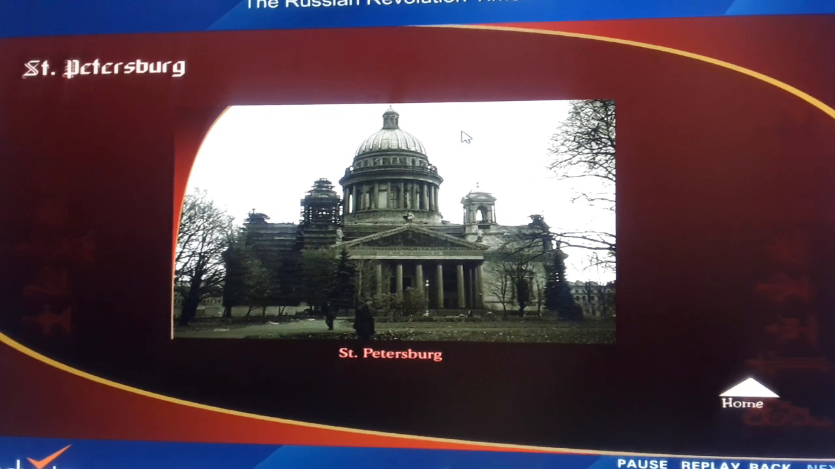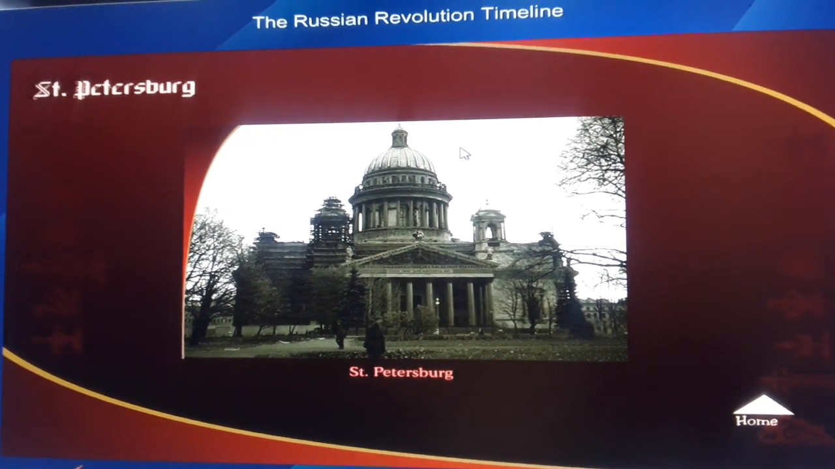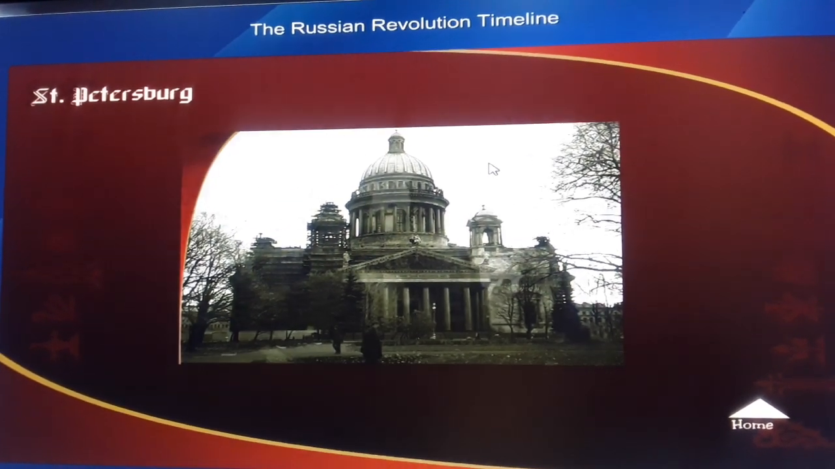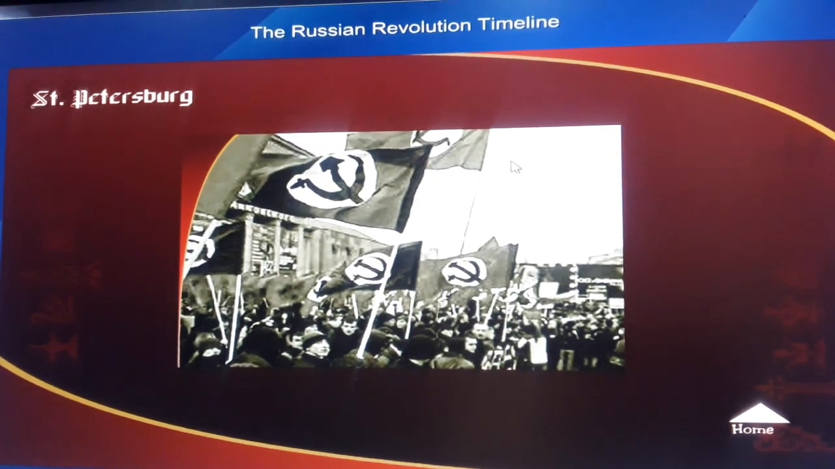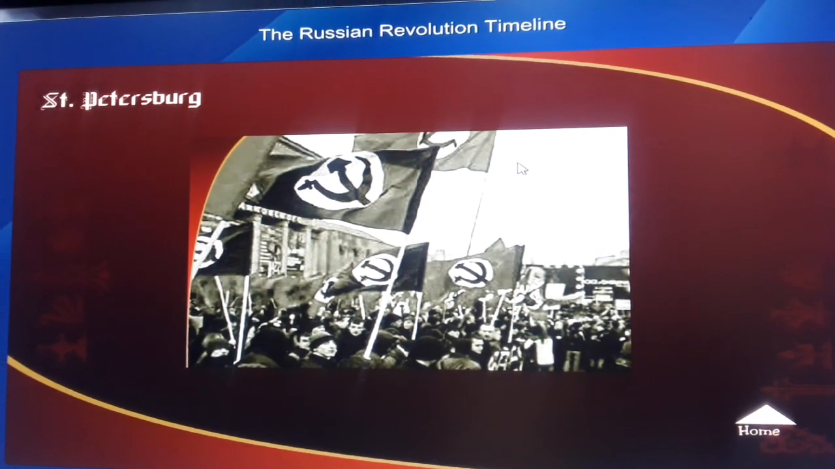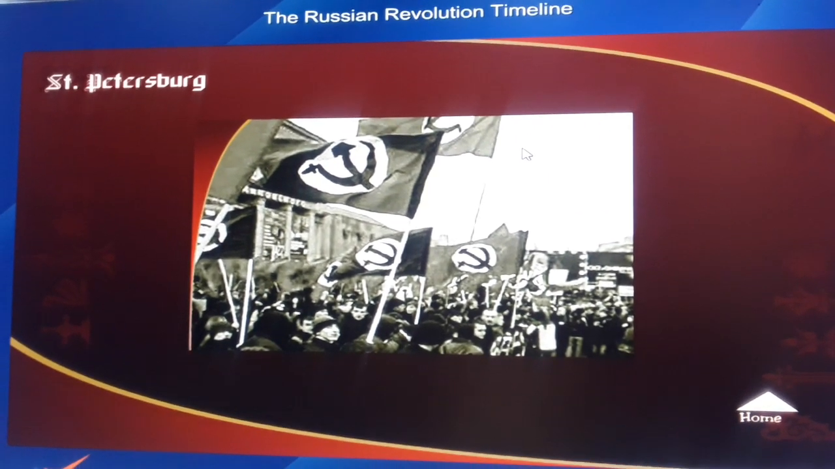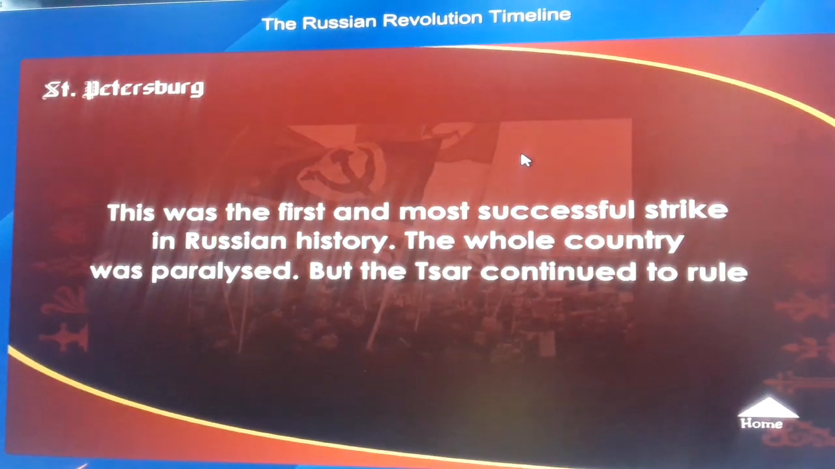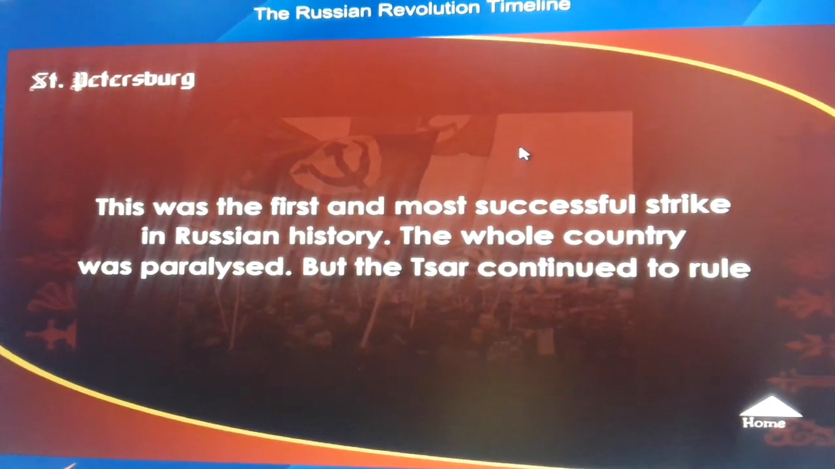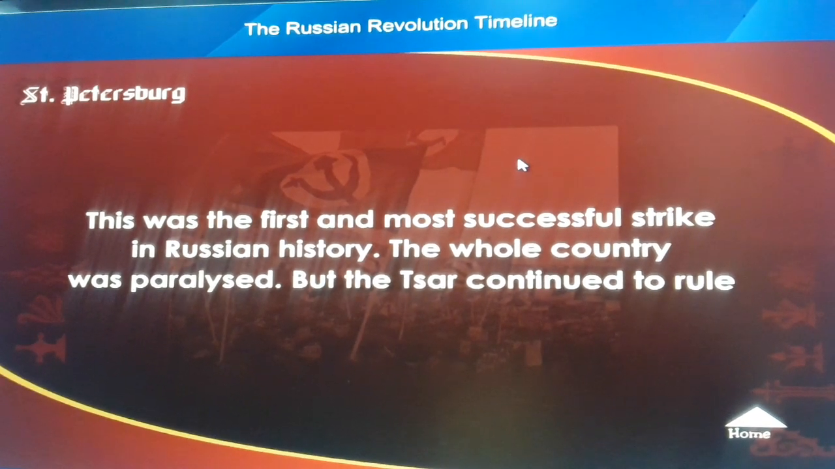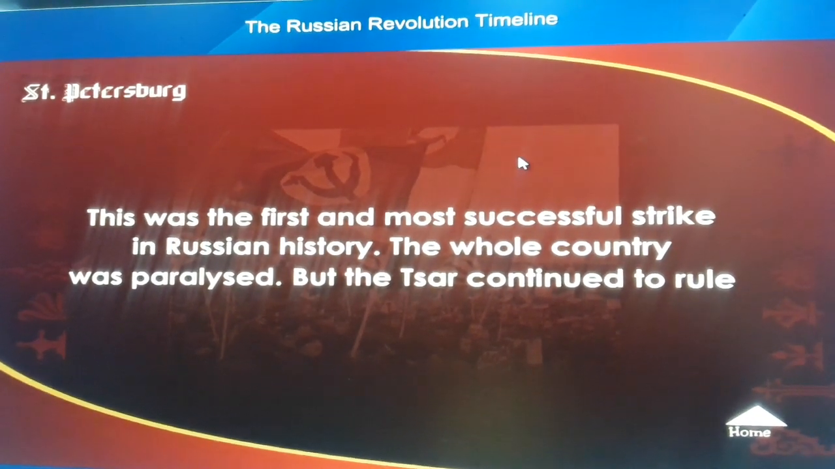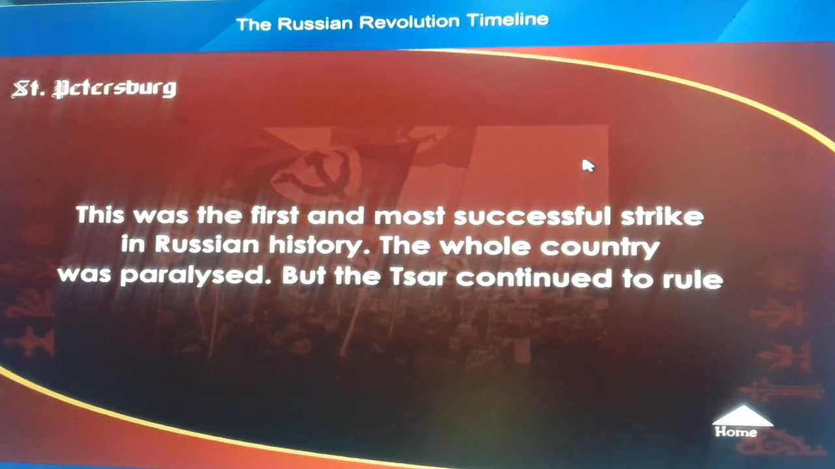St. Petersburg. The workers and peasants had learned some organizing abilities through their strikes and riots before 1905. Soviets, or councils, were formed first in St. Petersburg and other industrial centers. This was the first and most successful strike in Russian history. The whole country was paralyzed, but the Tsar continued to rule.